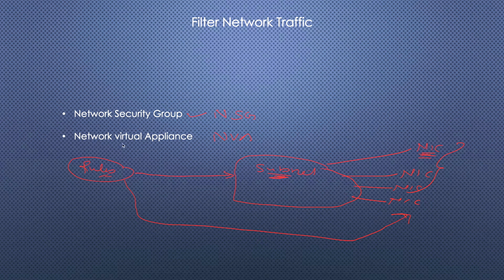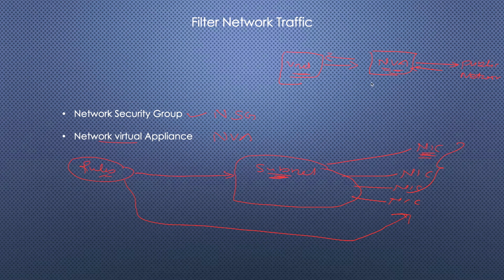Now coming to network virtual appliance. A network virtual appliance is a kind of virtual machine. For example, you have your VNet here, and now your VNet is connected by a special kind of VM, which is called NVA, that means Network Virtual Appliance. And now this NVA is connected to the public cloud or public network. So whatever traffic goes and comes from the public network to our VNet comes through the NVA.